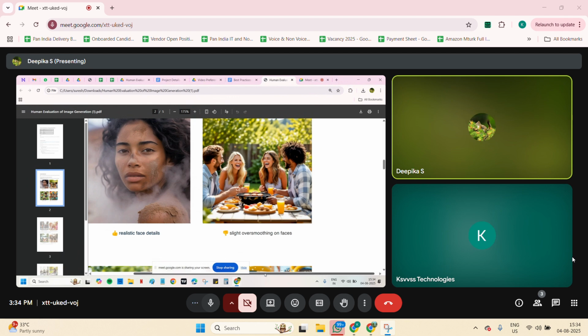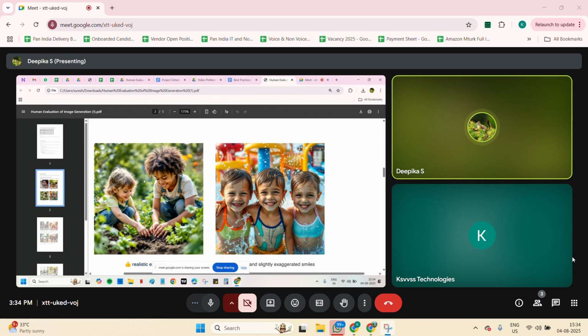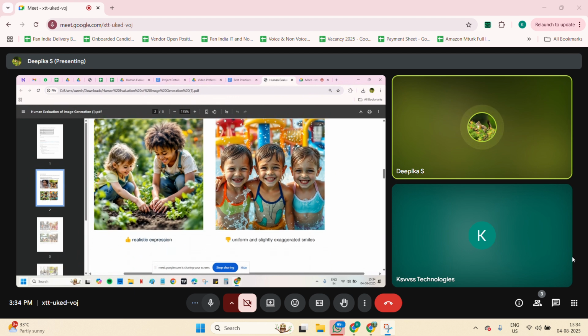Okay, next two images, we will see which one is realistic here. In the first image, they are doing their activities. In the second image, all three are posing to the camera with the same expression. So here these two people are doing their activities, not edited, it is realistic. In the other we can see uniformity, and all are doing the same thing, right? So this will not fall under realistic here. The first image only goes to realistic. Understood, Srini? Yeah, got it.